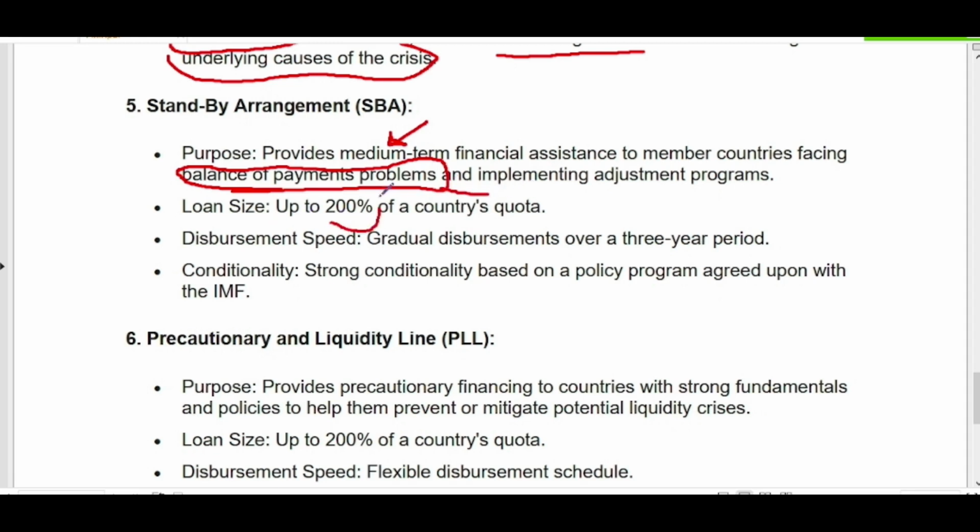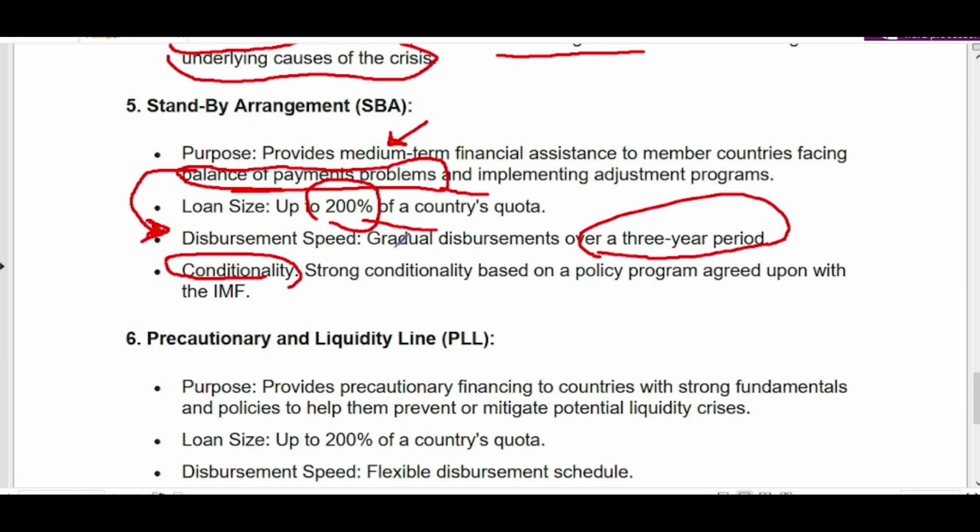Loan size can be up to 200% of the country's quota, and it can be disbursed gradually over 3 to 4 years at a slow speed. Definitely this loan comes with conditionality, because it has to deal with the balance of payment problem, and the IMF evaluates the reason why the country is facing it, right? So this funding facility comes with conditionality.